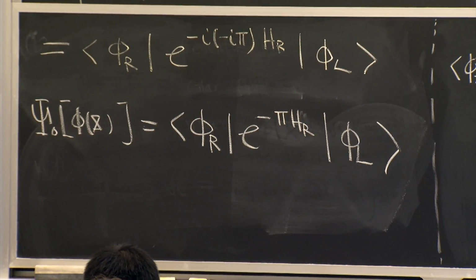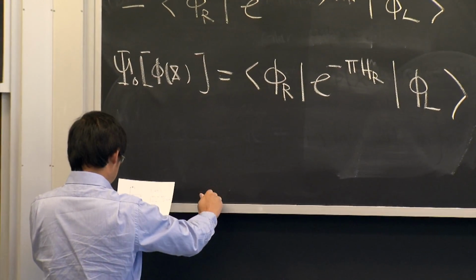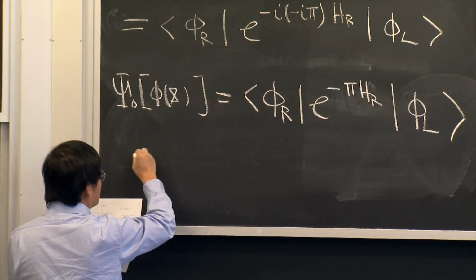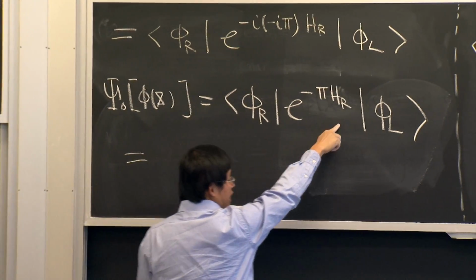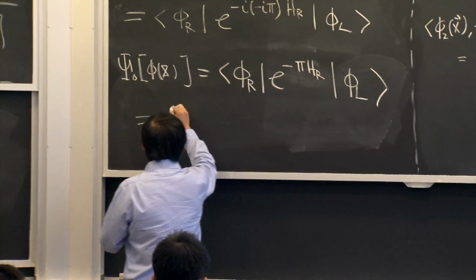Okay? So now let me expand this in the complete set of states of H_R. Then this is a sum over n.